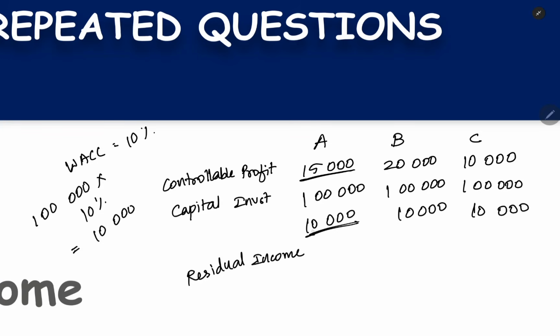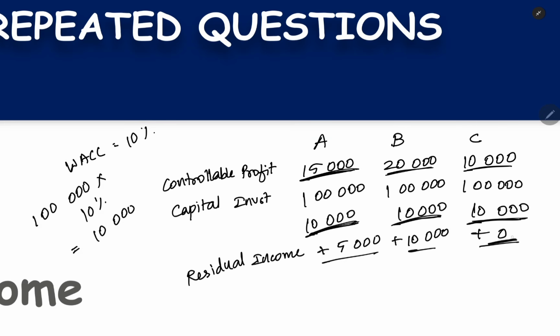So what is residual income? 10,000 you have to earn minimum. You earned 15,000, you earned extra 5,000. So 5,000 positive is the residual income. 10,000 you have to minimum earn, you earned 20,000. Very good. 10,000 is the positive residual income. Now 10,000 you have to earn, you are earning exactly 10,000. Then plus 0, this will be the residual income. Based on this residual income, we can rank the performance of divisions.